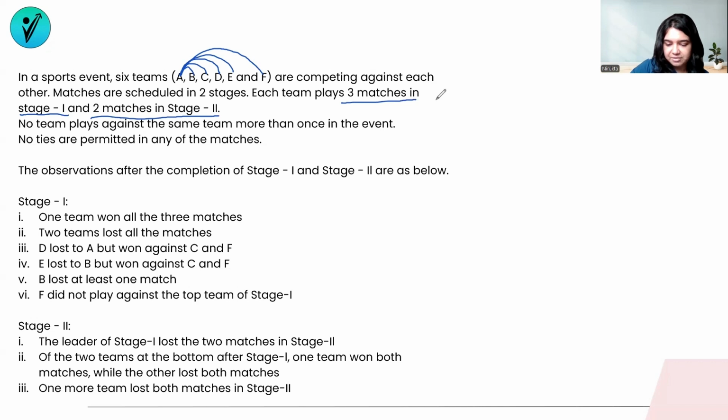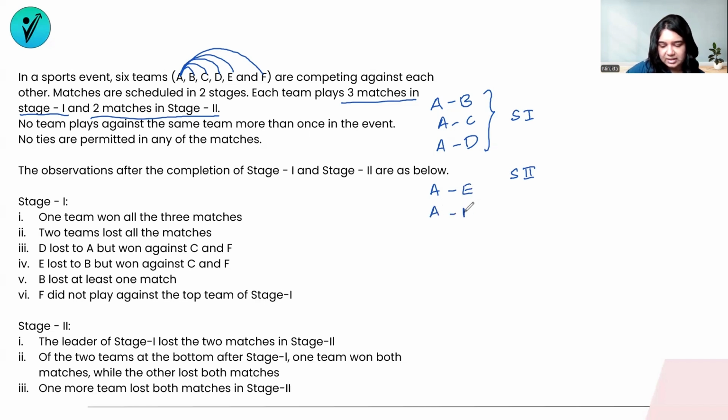So for example, if I have A and B playing in the first stage, A and C also playing in the first stage, and A and D playing in the first stage, that means A has already played against B, C, and D in stage 1, which means they cannot repeat the same people in stage 2. So in stage 2, clearly A will be playing with the remaining teams, that is E and F. So there'll be a match between A and E in stage 2 and a match between A and F in stage 2 as well. This is just an example to understand what exactly is inferred from the first piece of information from the paragraph.